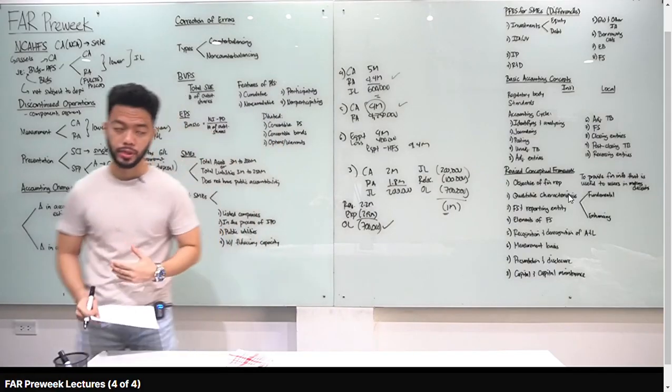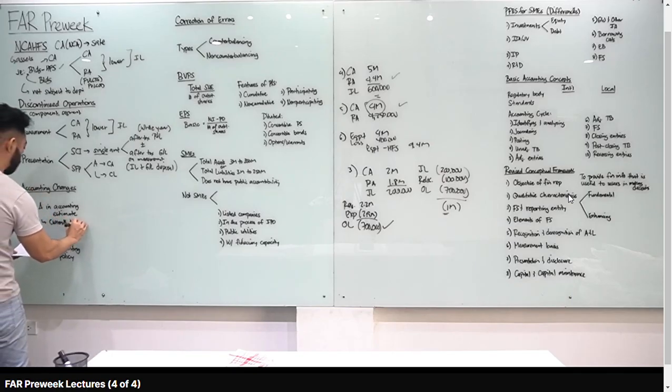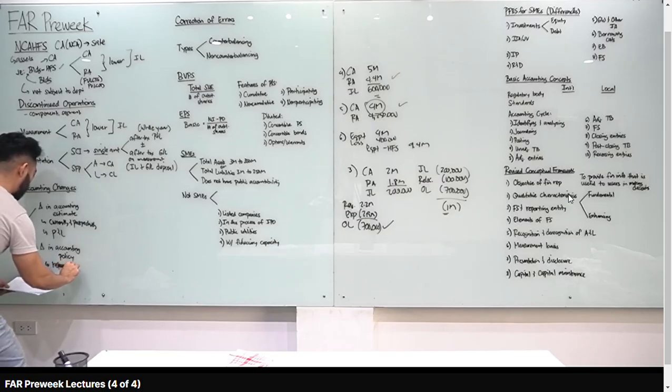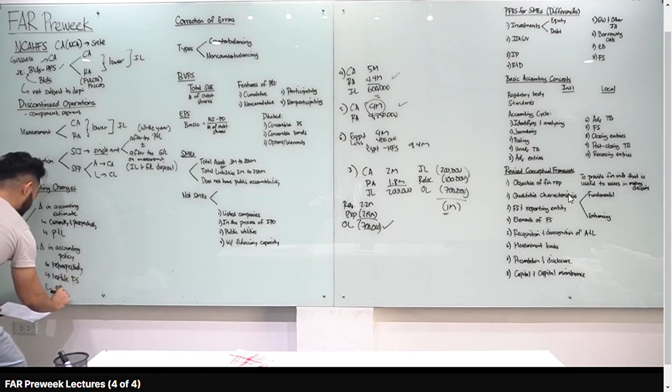We have two types of accounting changes. Change in accounting estimate and change in accounting policy. If change in accounting estimate, alam natin, class, this is accounted for currently and prospectively. Hindi makaka-affect sa prior years. Right? So yung effect yan sa P&L. While yung change in accounting policy, accounted for retrospectively. Ibig sabihin, yung prior years maapektuhan yan. So, kailangan natin mag-restate ng financial statements and lahat ng gain or loss, i-charge natin sa retained earnings.